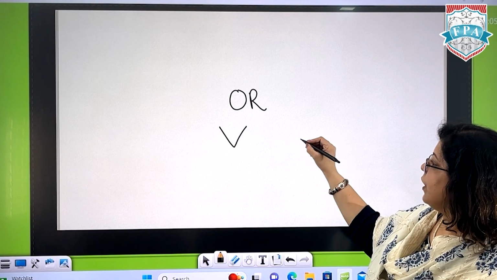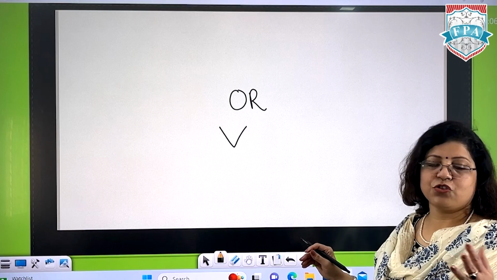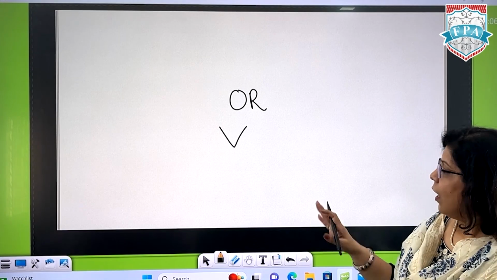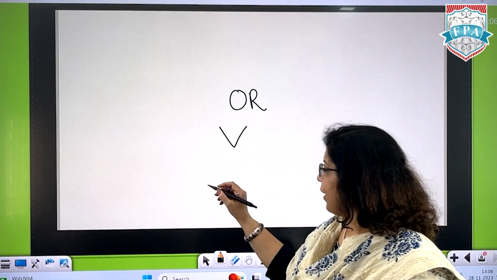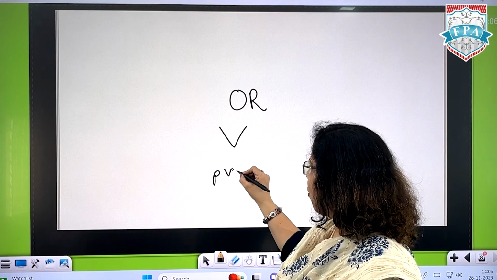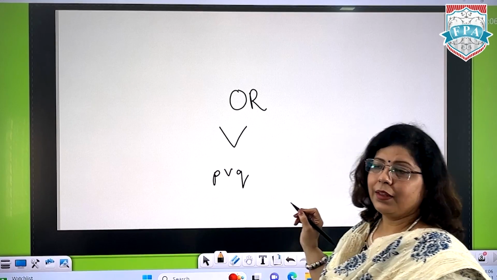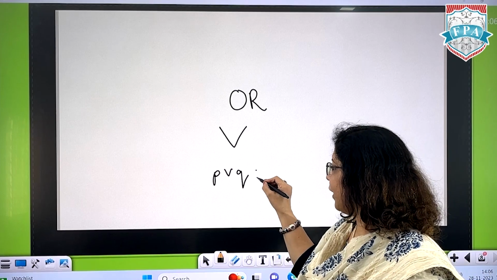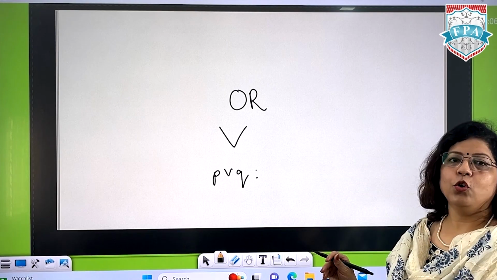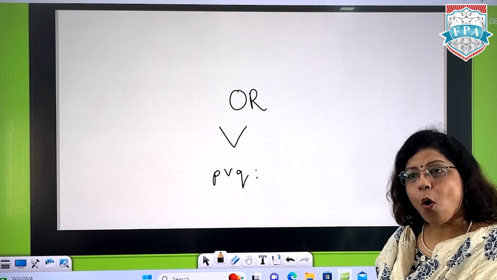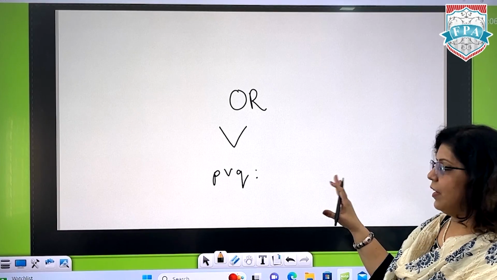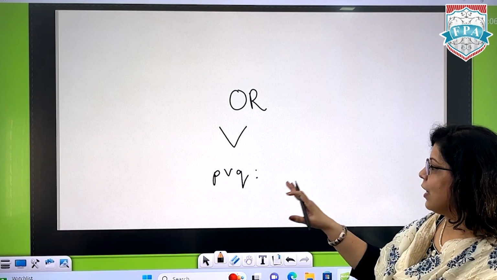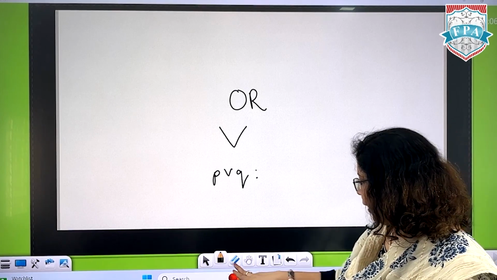Now this small v is actually disjunction, which we are going to use over here. Now in this case, if we are writing a statement P or Q, then if we take the previous example only, तो इसका आंसर आपको मिलेगा as: 2 is a prime number or i square is equal to -1. So just joining the sentences with a connective, that is "or".